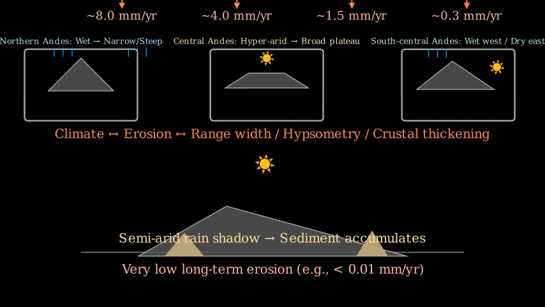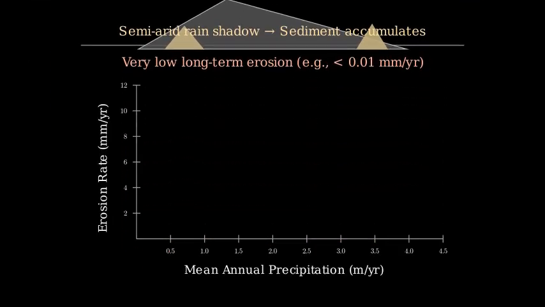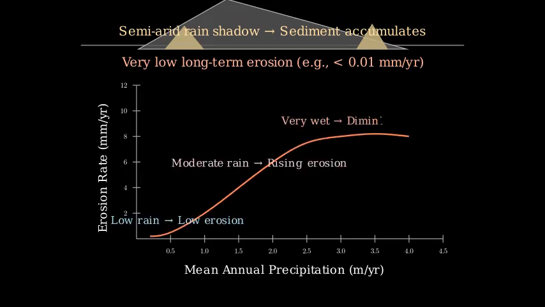Quantitatively, erosion often rises with precipitation at first, then saturates or even declines when dense vegetation protects hillslopes. Let's sketch a conceptual curve of erosion rate versus mean annual precipitation. Note three regimes: low rain, low erosion; moderate rain, rising erosion; very wet, diminishing returns. We'll place example points: Olympic Mountains, arid East Sierra, and Southern Alps.